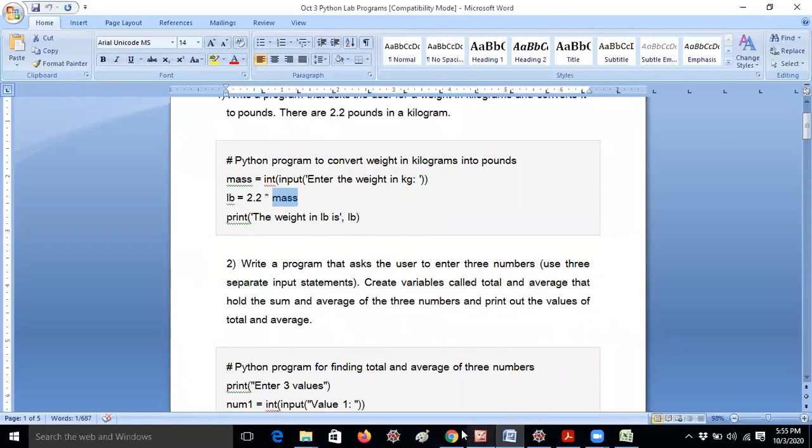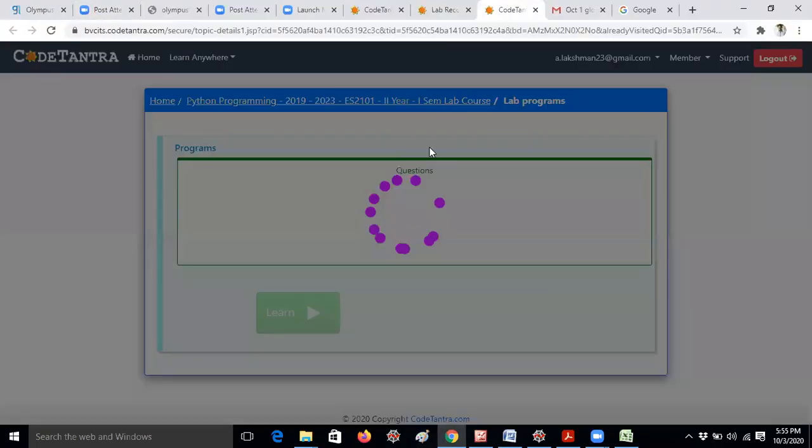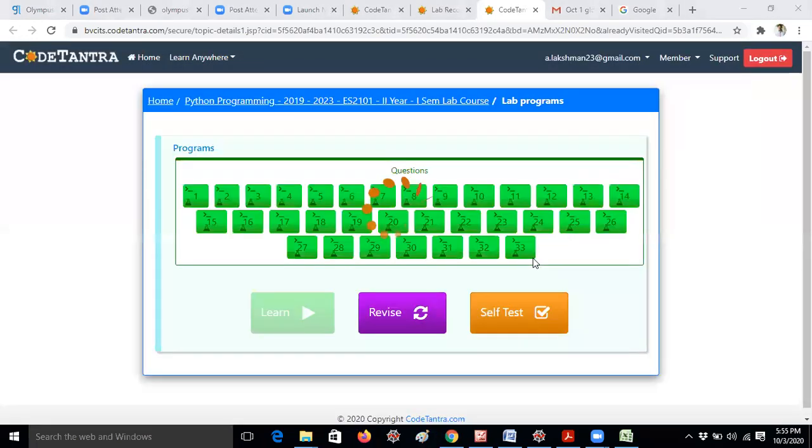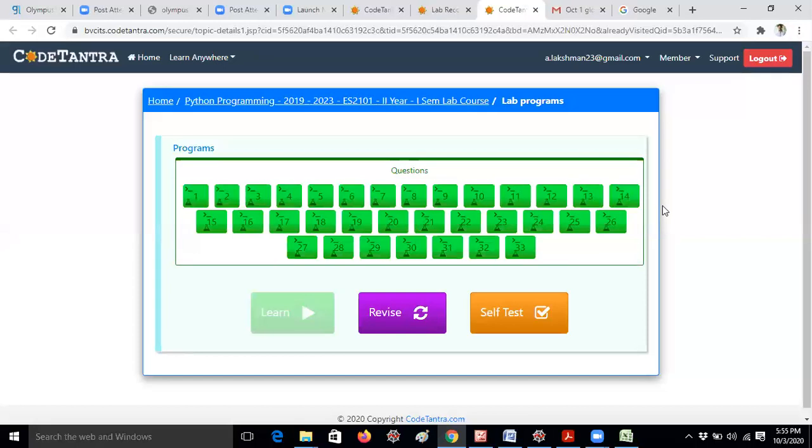Okay. So let me open a CodeTantra window. So I have already done all 33 programs. Okay. So I am doing a lot of efforts for you, but even though you are not completing anything. Okay. So these are very easy programs. So from 1 to 33 I have already completed in CodeTantra. Okay. Let me open one.